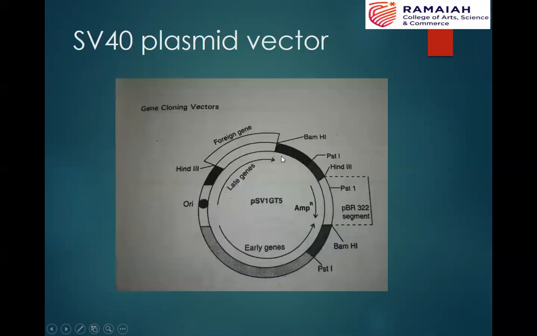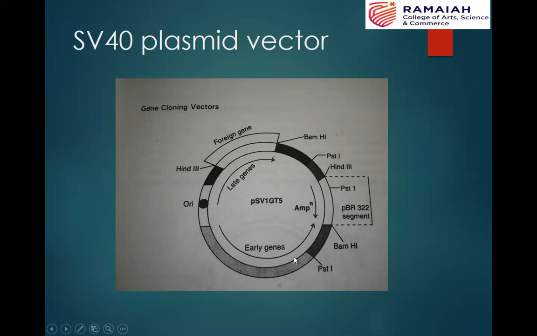So here it is shown diagrammatically. This is the SV40 plasmid vector, the example is pSV1GT5. As I mentioned in the previous slide, here there is insertion of a segment of the pBR322 plasmid. So these are the sequence portions. It includes the site for PstI and also the site for the selection marker, that is ampicillin resistance.